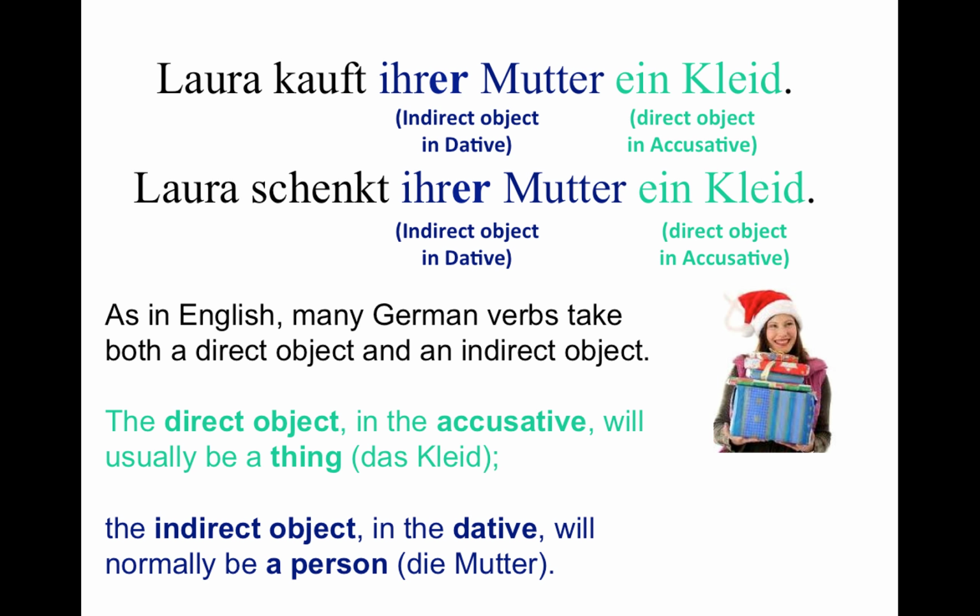Yeah, because what do you say? Laura kauft ihrer Mutter. You want to know what, right? Same thing as like, Laura kauft ein Kleid. For whom? Yeah? The direct object in the accusative will usually be a thing. We see that here. We were buying something, we were giving something to someone, right? So it's something material, maybe. And the indirect object in the dative will normally be a person. In this case, we have the Mutter, yeah? So it's a receiver of an action.